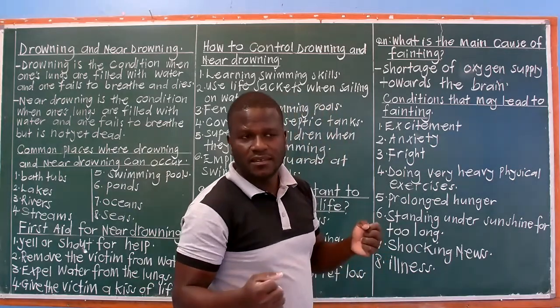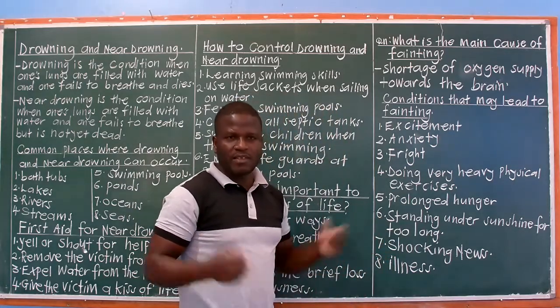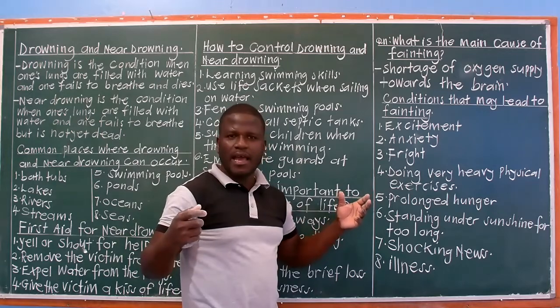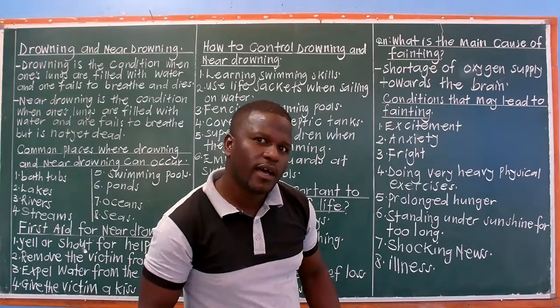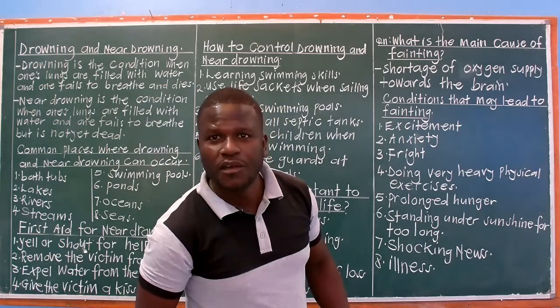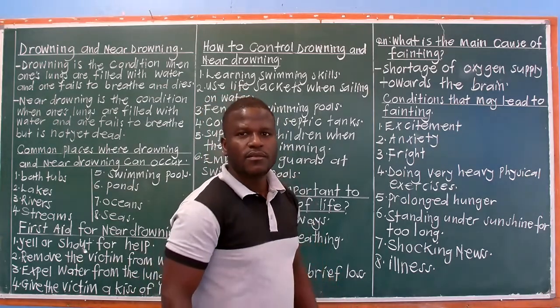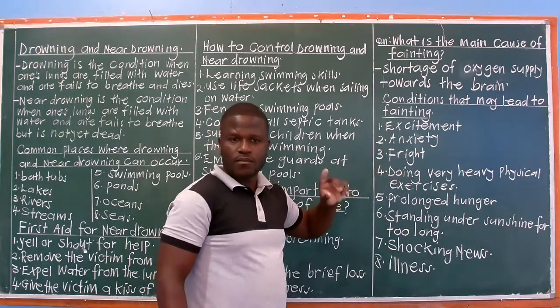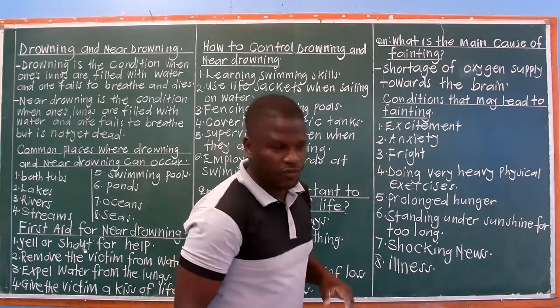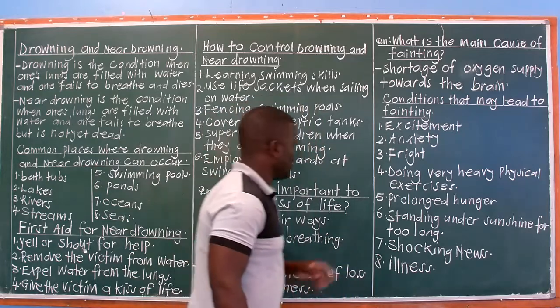When you're frightened, for example, you may be at home and you see an anaconda, a lion, you become frightened and you faint. You even susu on yourself.